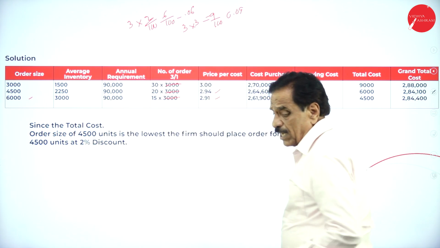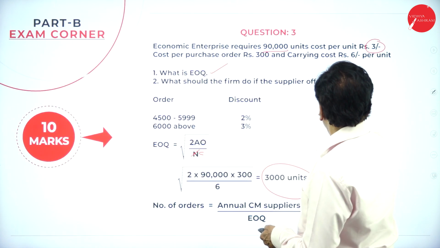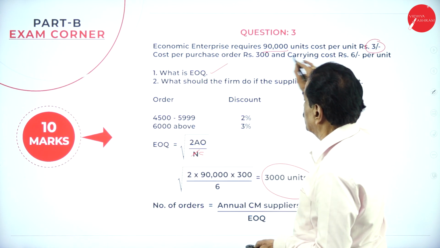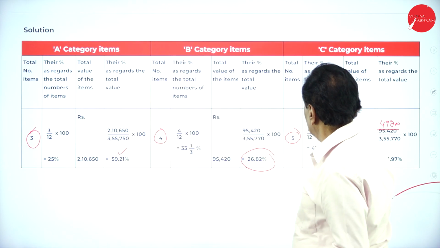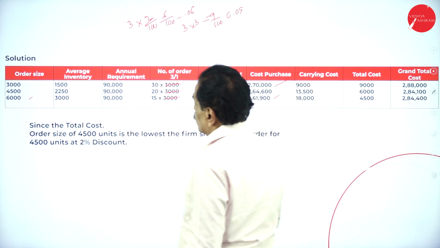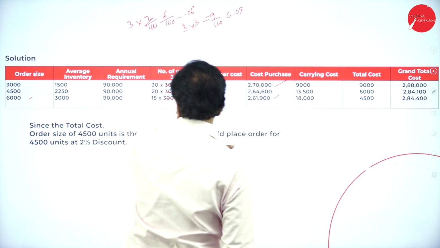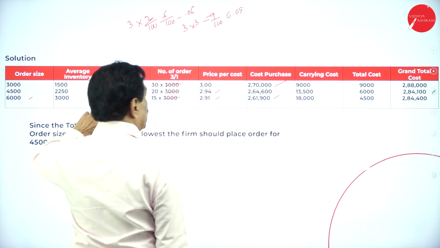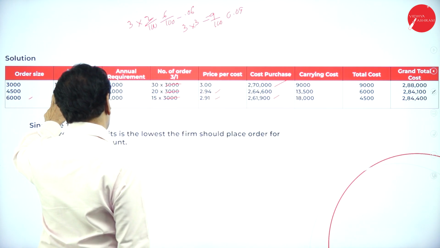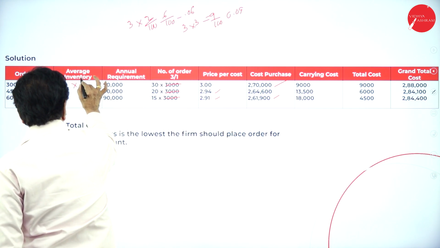What's your carrying cost here now? If you see the carrying cost problem, the carrying cost is 6 rupees per unit. Carrying cost here is 6 rupees. So average inventory 1,500 into 6 is 9,000. 2,250 into 6 is 13,500. Multiply 6 into 6.